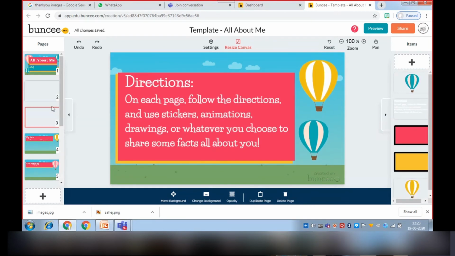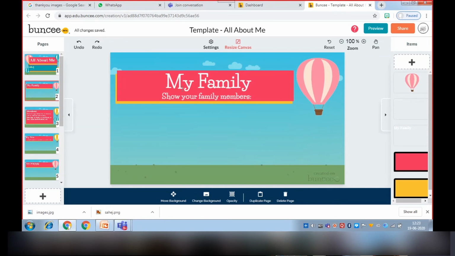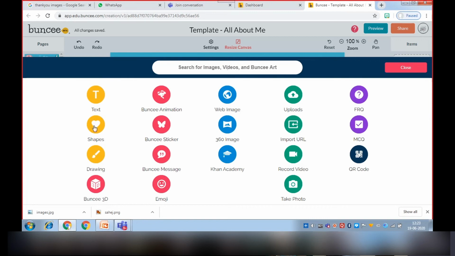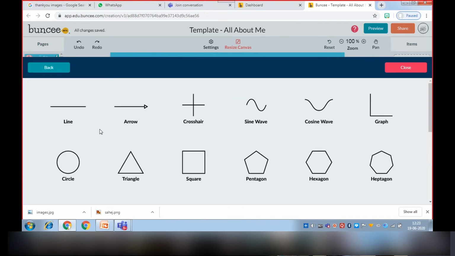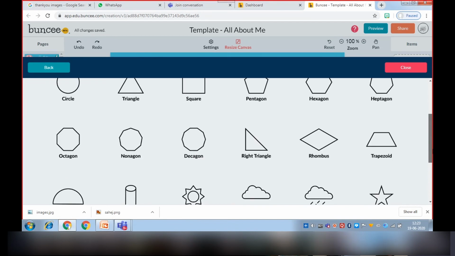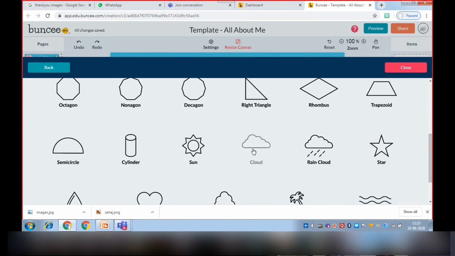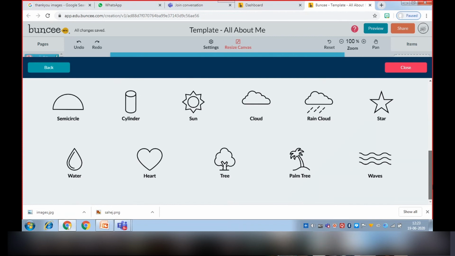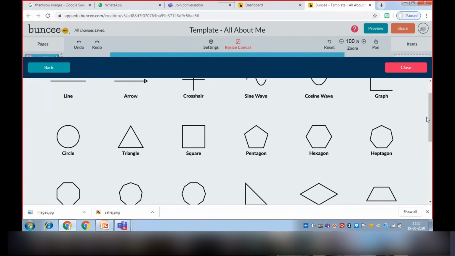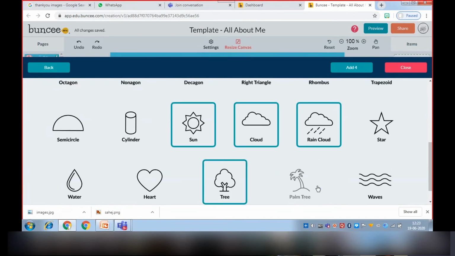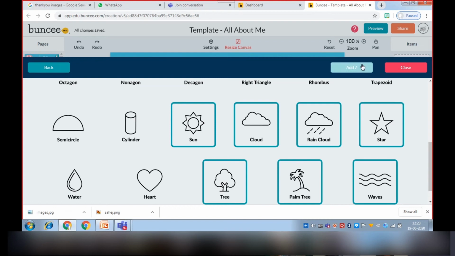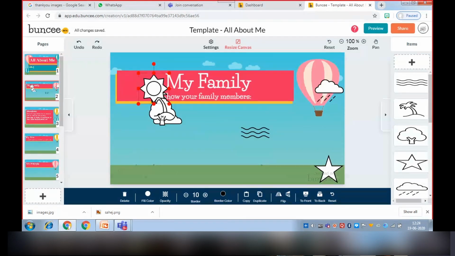It is already full. Now, my family. There are many options, like the second option is shapes, so we will put shapes. There are many shapes, we can make a scenery also by choosing this sun, cloud, rain cloud, star, tree, palm, waves. If I want to add rain cloud, sun, tree, palm tree, wave, star, we can add as much as we want, then we will click on add. So see, it will be added.